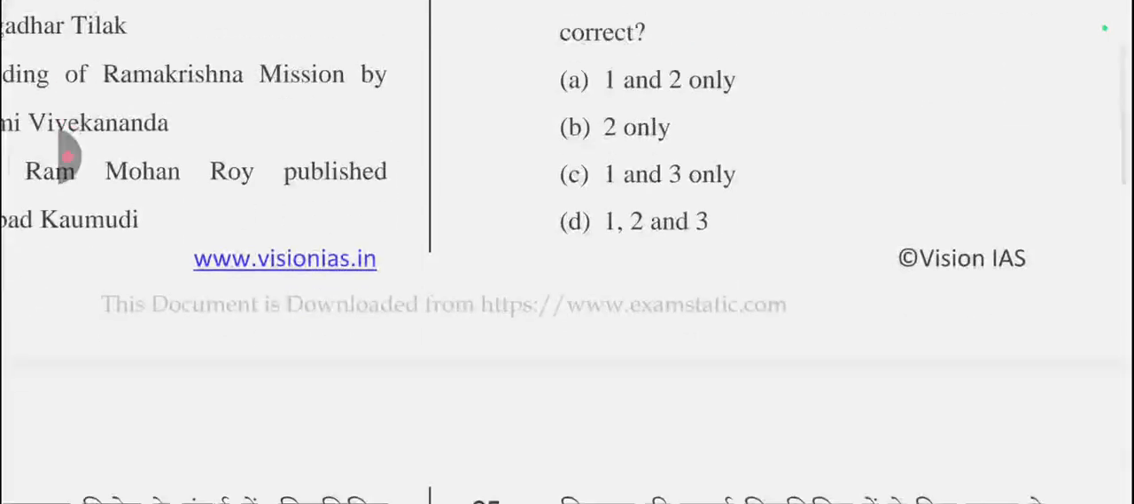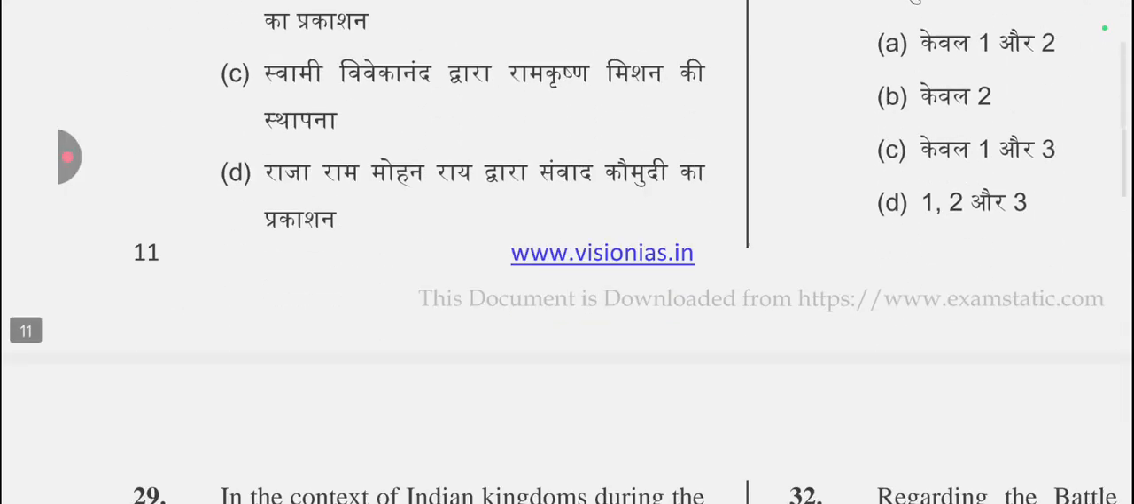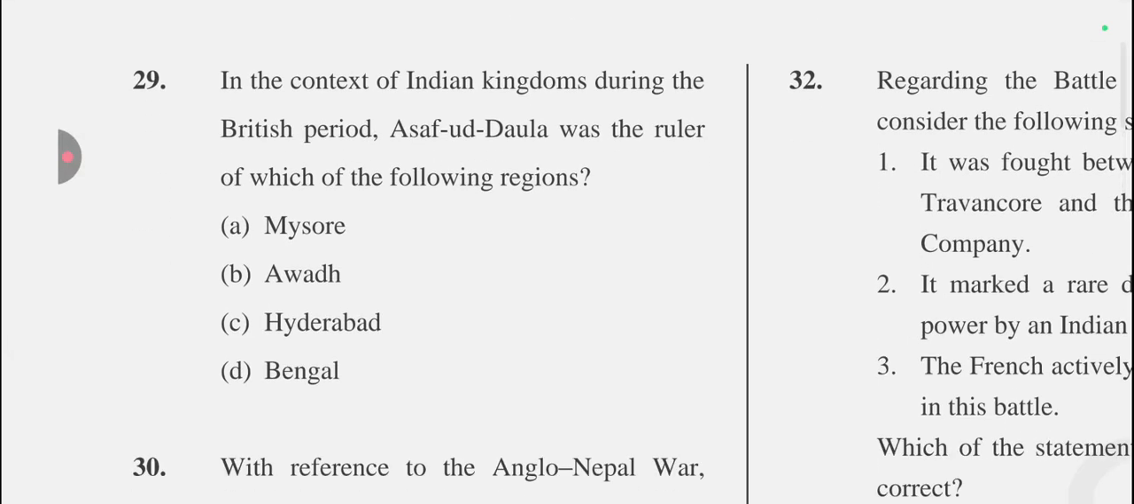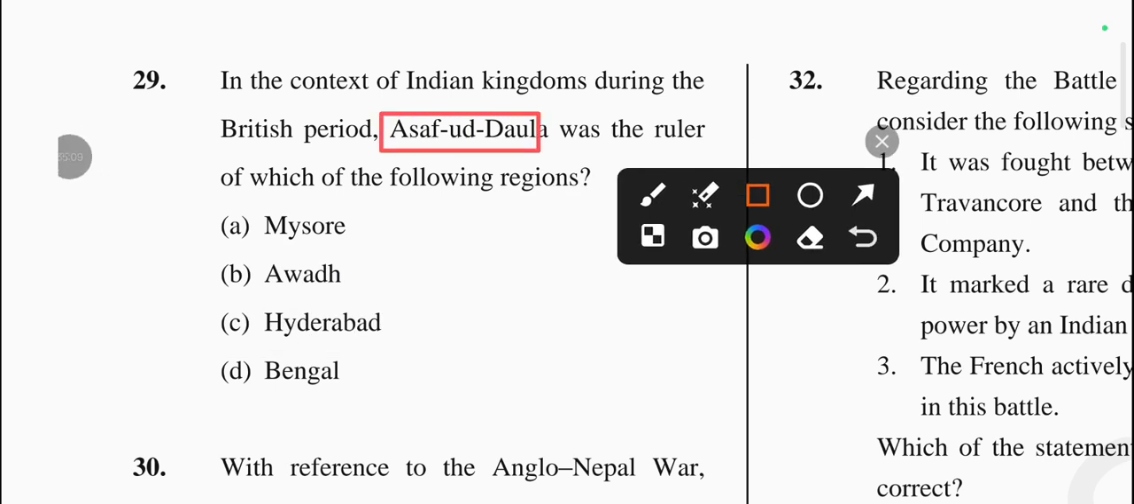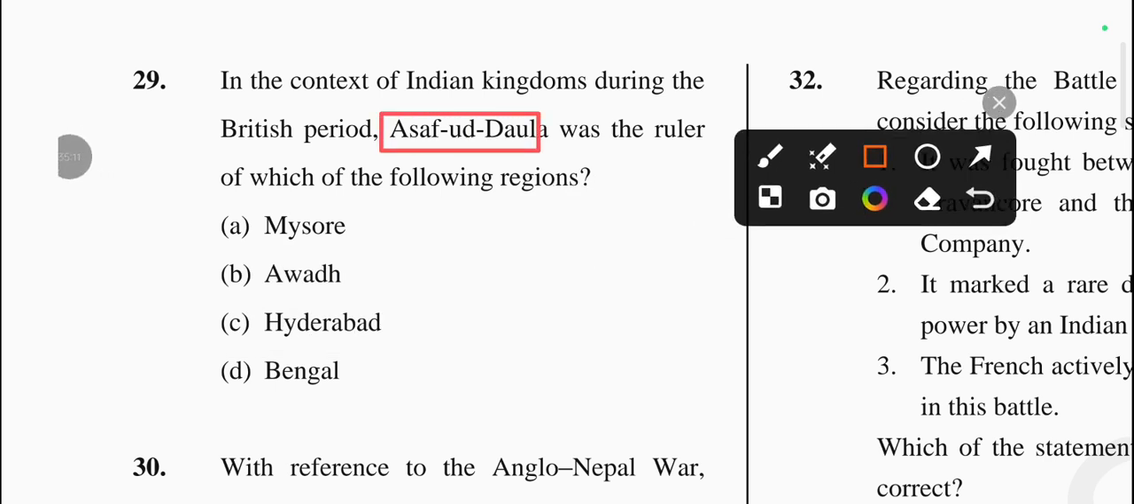Okay, let's come to the next question, which is: in the context of Indian kingdoms during the British period, Asaf Uddaulah was the ruler of which of the following regions? Mysore, Awadh, Hyderabad, Bengal. So the answer will be Awadh. Option number B is the correct one. Asaf Uddaulah was the ruler of Awadh. Okay. So the answer will be option number B.